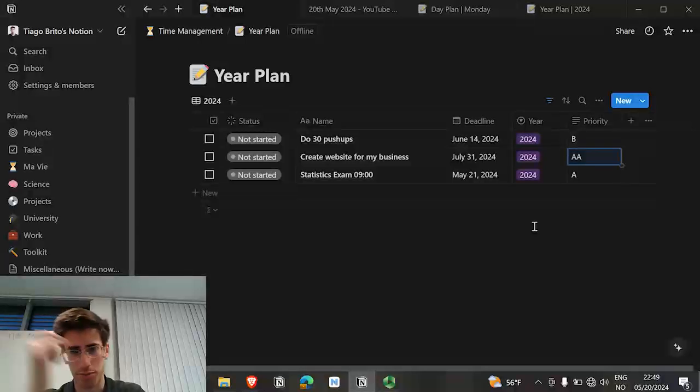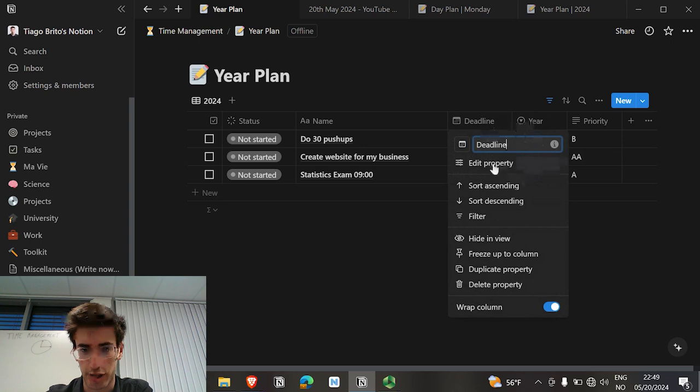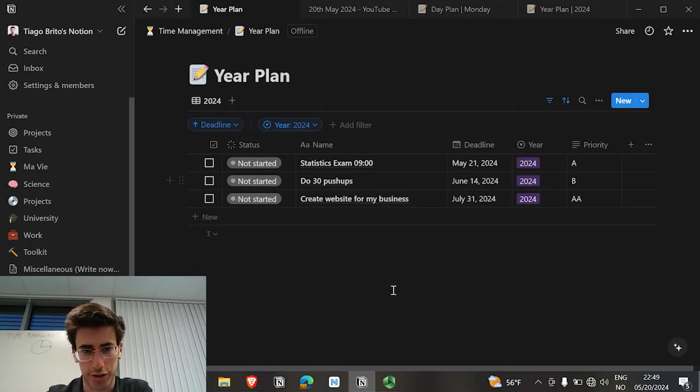And the push-ups, they're important, but not as important as these other ones, so we can write, for example, a B. Now the next thing that you can also organize is by the date, so you get the first ones that you need to complete first. So you click here, and then you click sort ascending. So now you have the goals that you have for the year. Now you can go to the week plan, and to do that you can click on the Control T to open a new tab, or you can just click on the plus icon right here.